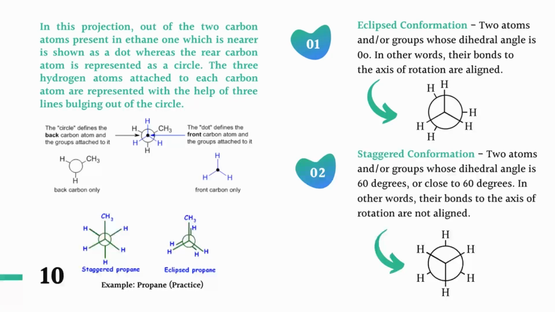In other words, their bonds to the axis of rotation are not aligned, because rotating one carbon atom disturbs the alignment of the atoms. As a practice, take the example of propane and write both the staggered and eclipsed structures by following this.